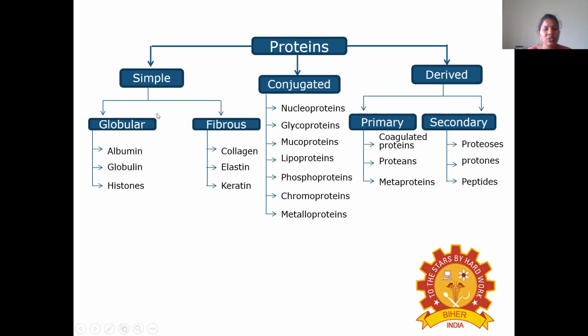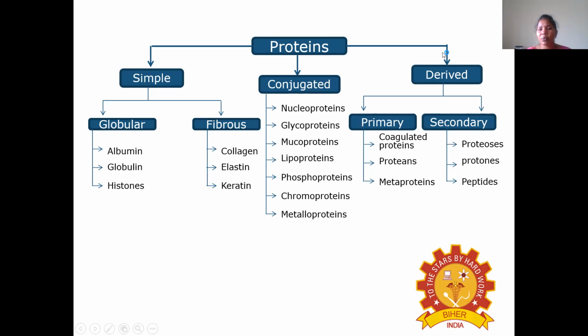Here the simple proteins are categorized based on shape into globular proteins and fibrous proteins. Albumin, globulin and histones come under the category of globular proteins, and collagen, elastin and keratin come under fibrous simple proteins. Then coming to the conjugated proteins, different types are there: nucleoproteins, glycoproteins, mucoproteins, lipoproteins, phosphoproteins, chromoproteins and metalloproteins.